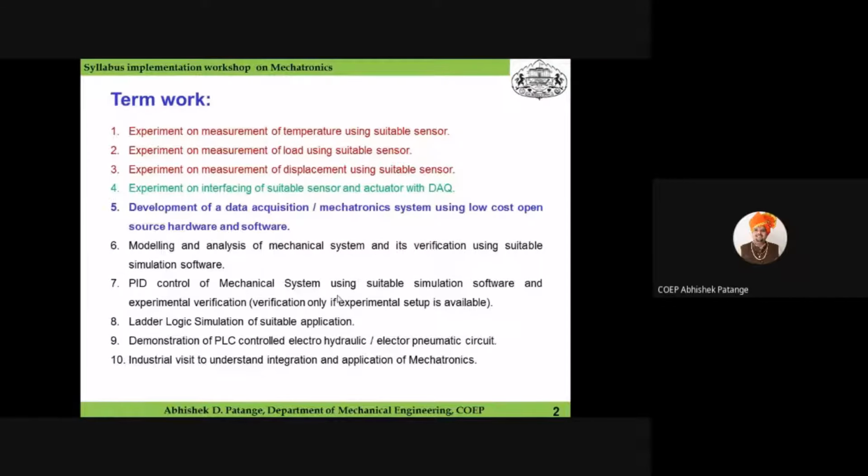Practical is that students will get to know how to select the application, and with respect to that application, how to understand the requirement of that particular system, and along with that, the various modules: sensor, signal conditioning, processing, collection, storage, and display. So that is why I am going to explain practical number 5 particularly.